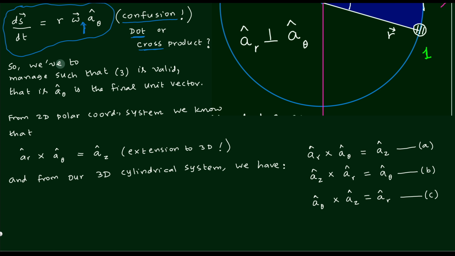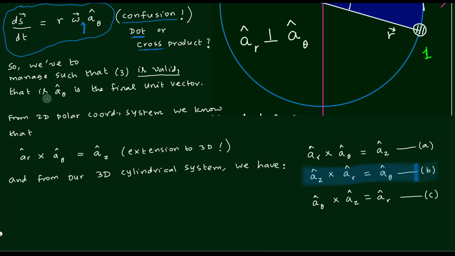Because A theta is what we want in equation number 3. Our second equation contains A theta on the right hand side. So even though we have 3 equations available, the second equation, the one containing A theta on the right hand side, is the suitable one to consider, and that is what is there in equation number 3. So we will use that.